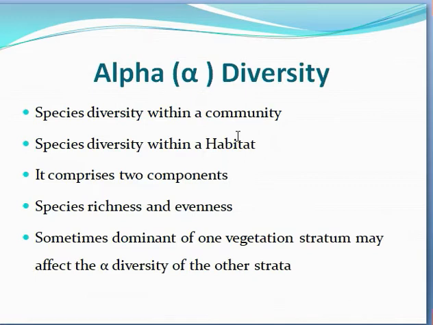The first one is species richness, which was discussed earlier, and the second one is species evenness. Sometimes the dominance of one vegetation stratum may affect the alpha diversity of the other strata. So the dominance of one species affects the other species.